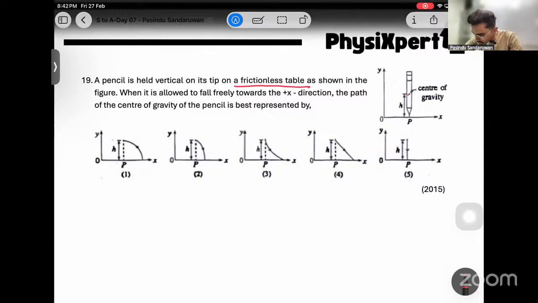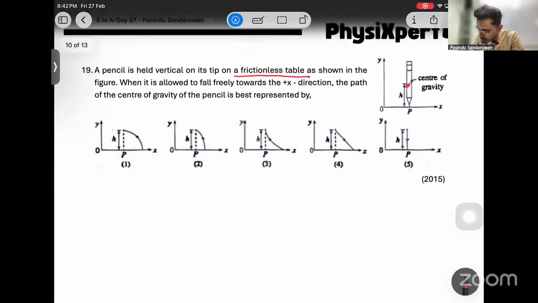Now, the center of gravity is here. If it is on a frictionless table, this is the impact. Listen. If it is on a frictionless table, there's no friction at the tip. If there's no friction at the tip, the motion won't be counteracted by friction. Then it is very free to move. It is totally, 100% free to move at the tip, right?